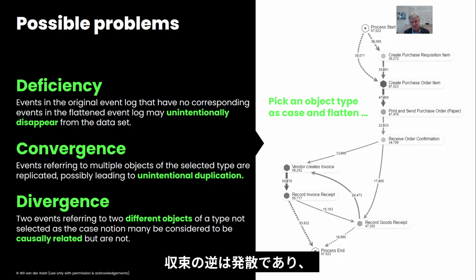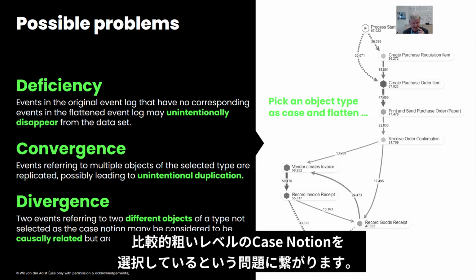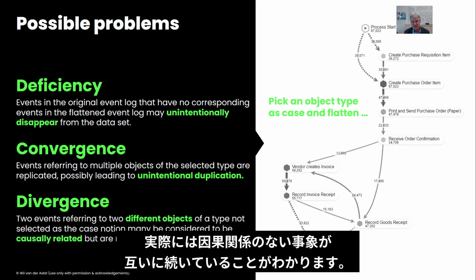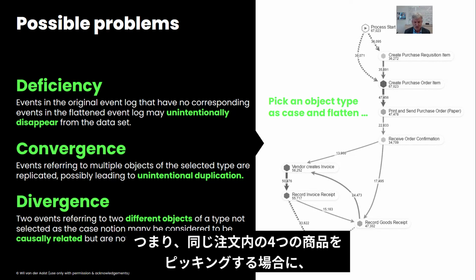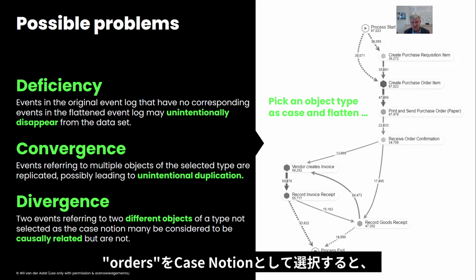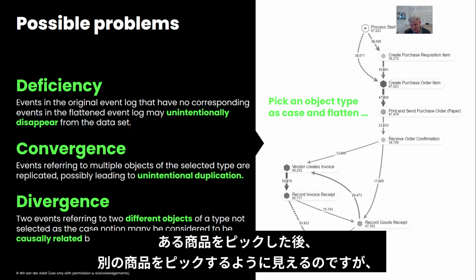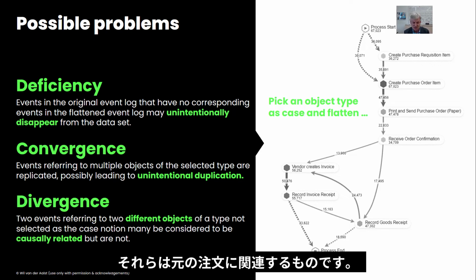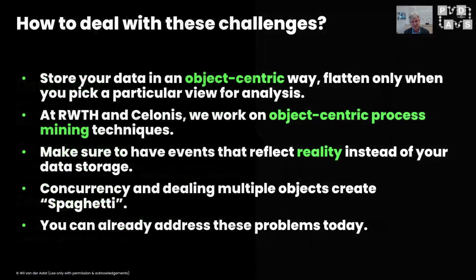The converse of convergence is divergence, and that leads to the problem that we are picking a case notion at a level that is relatively coarse. Because of that, if we look, for example, at the directly follows graph, we see events following each other that are actually not causally related. So if we are doing order picking for different items in the same order, and we pick order as our case notion, we will see that we pick one item followed by picking another item, although they are causally unrelated. They are related to placing the original order.